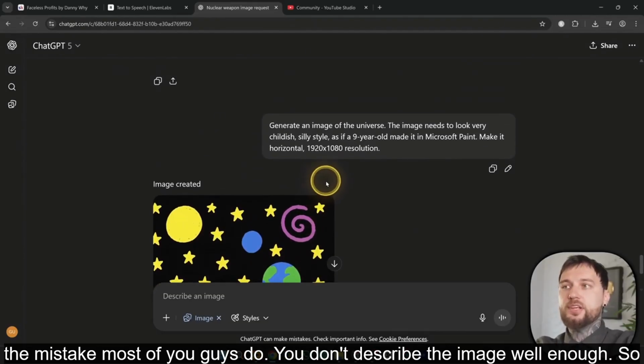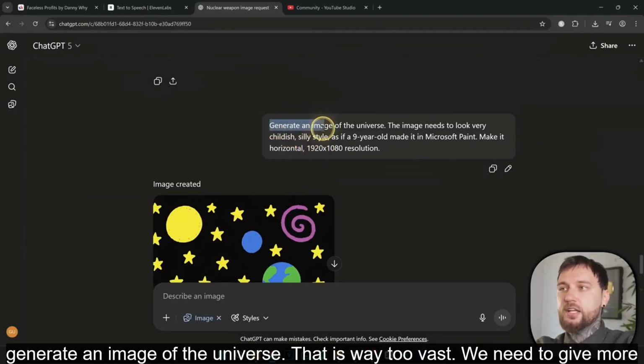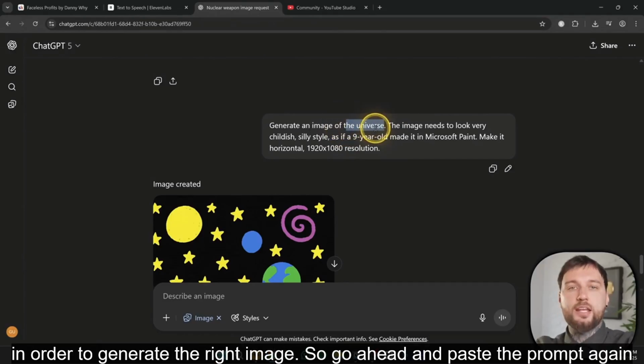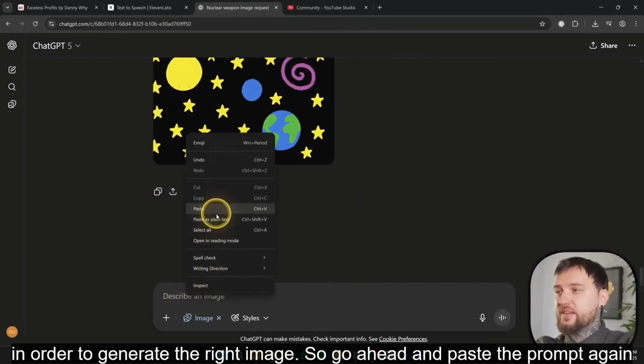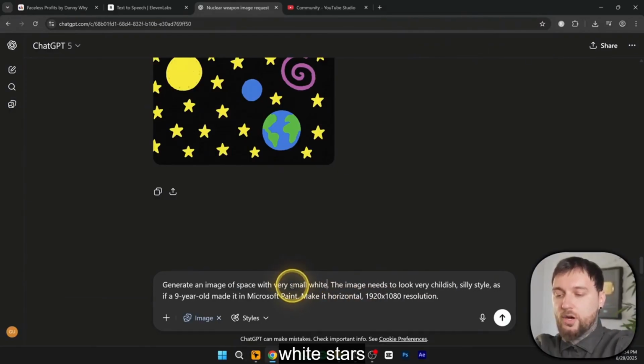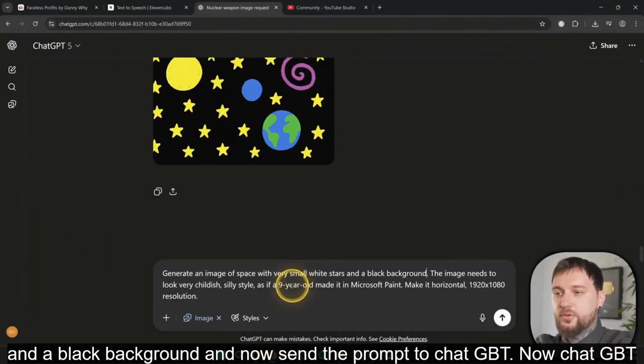You don't describe the image well enough. So over here, I mentioned generate an image of the universe. That is way too vast. We need to give more details to ChatGPT in order to generate the right image. So go ahead and paste the prompt again, but this time write more details. For example, generate an image of space with very small white stars and a black background. And now send the prompt to ChatGPT.